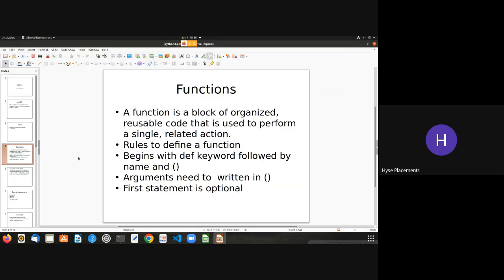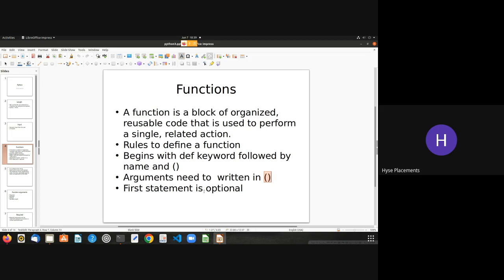So that's how you can create functions, and you use functions widely. A function is a block of organized reusable code that is used to perform a single or related action. The rules to define a function: already I've discussed the rules, but again we'll look into the PPT. It begins with a def keyword, followed by the function name, and then followed by parentheses. Arguments or parameters need to be written in these parentheses, like a comma b. Whatever values you are giving to that function are called arguments or parameters.